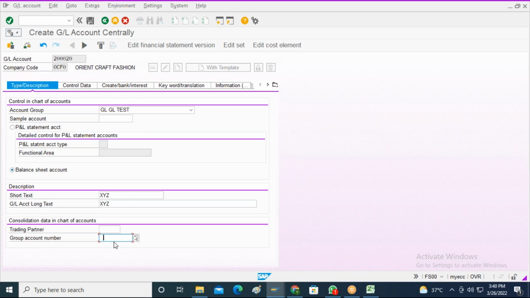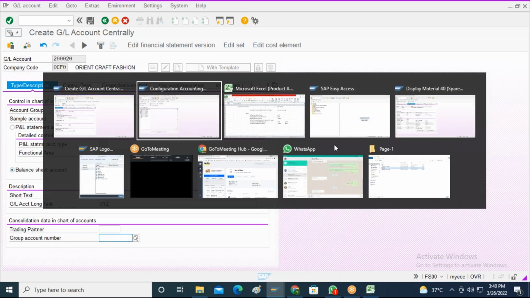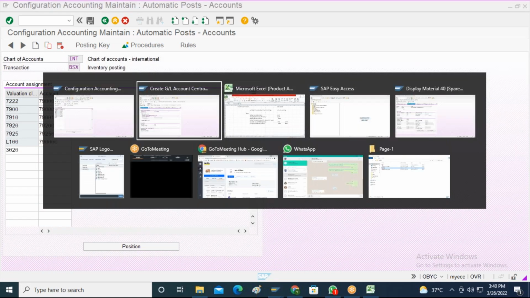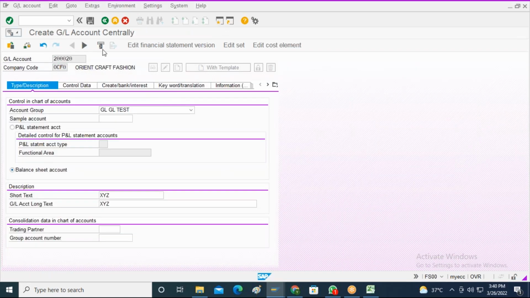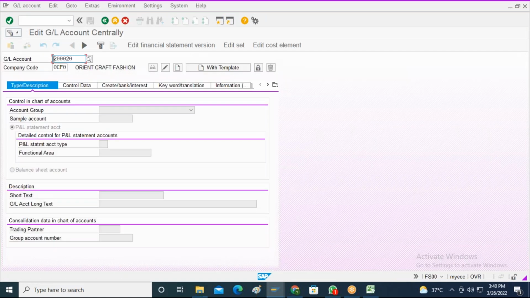Group entry, group account number. What is the group account number we have selected for these accounts? We will see, 7940s. The same thing we can use over here. 7940s.